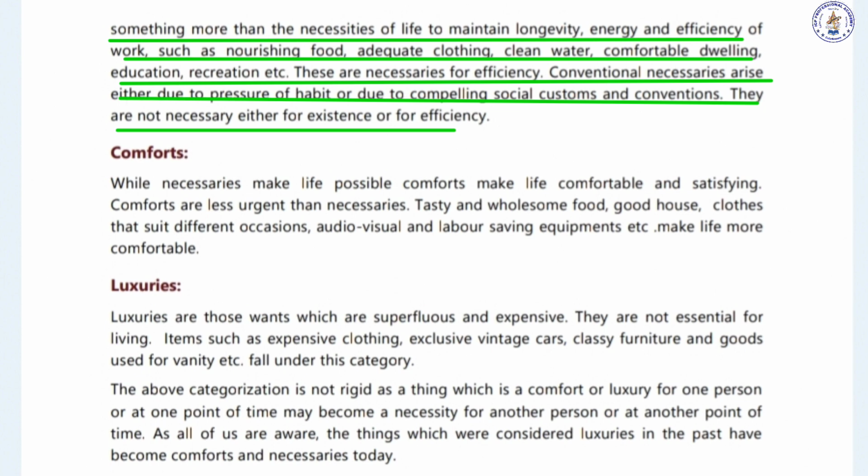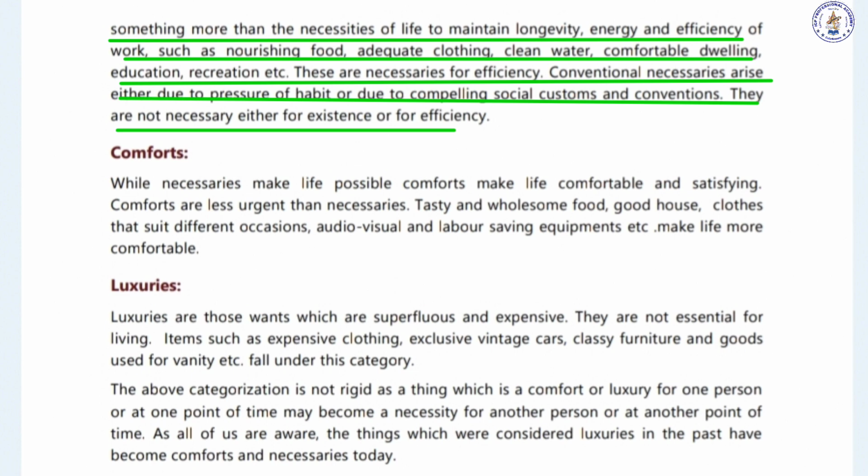Again, necessaries, we can classify them as conventional necessaries. What are conventional necessaries? They either arise due to habitual pressure or because of social customs. They are not necessary for existence, but people are compelled because of habit.